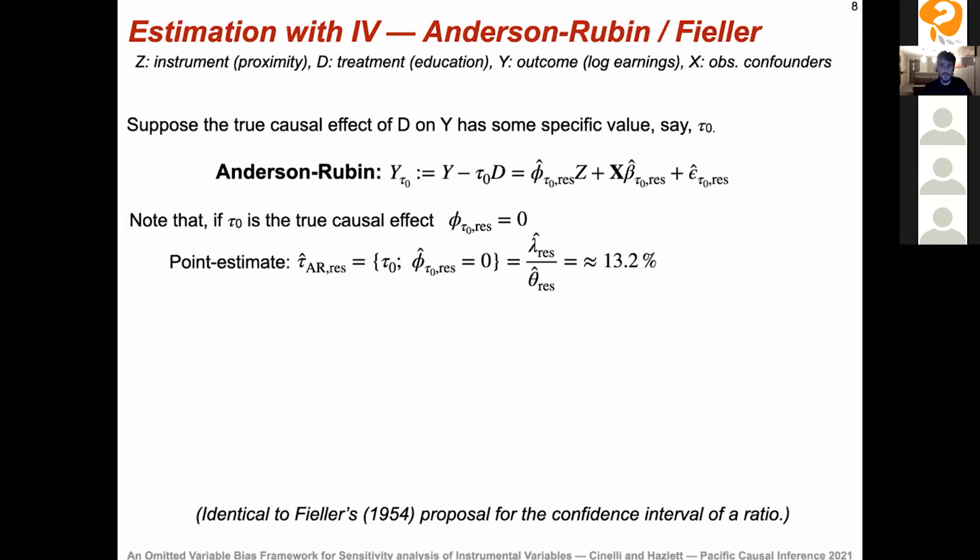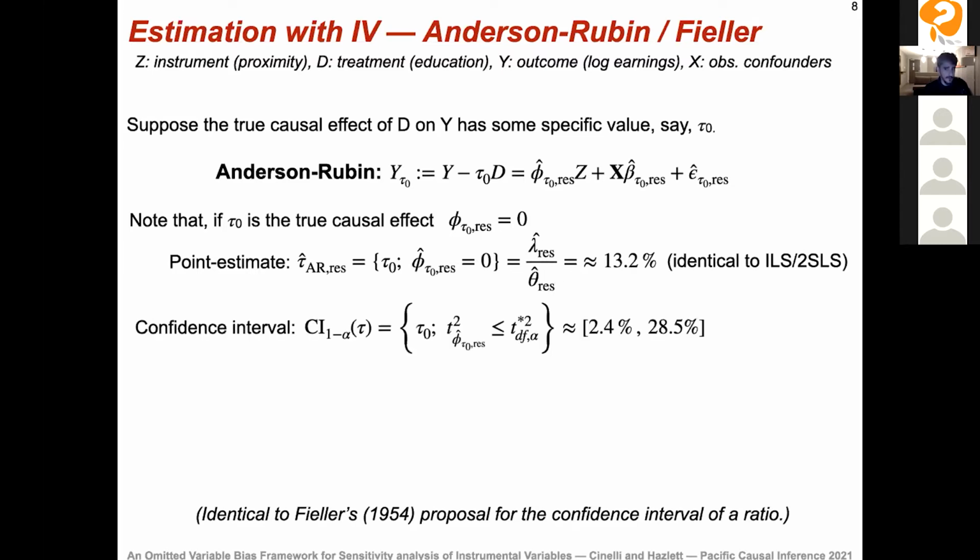So for the point estimate, we are defining the Anderson-Rubin point estimate as exactly the value of tau naught such that it brings this phi hat equal to 0. And again, this is numerically identical to all other two IV estimators. It's just the ratio of the reduced form by the first stage, and it gives us 13.2%.